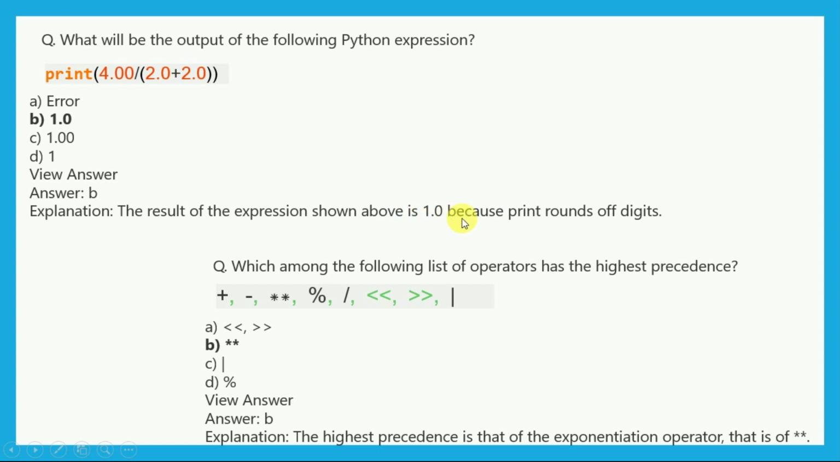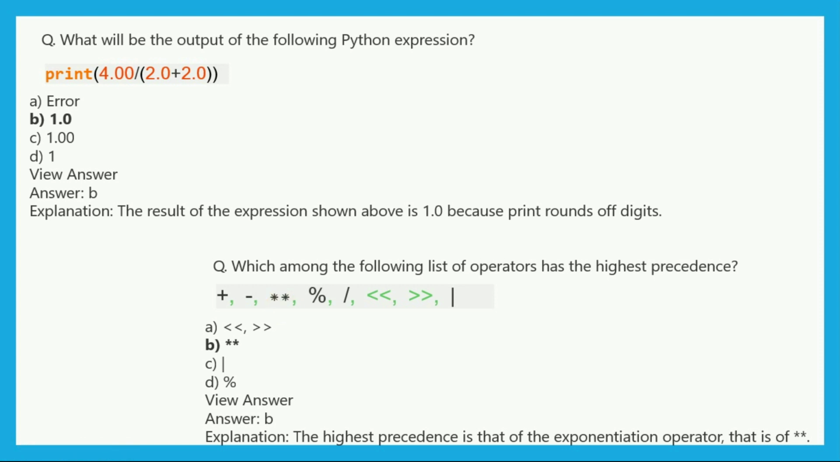So it is 1, because 2.0 plus 2.0 is 4 and we are dividing by this, so the rounded value is 1.0. Now which of the following operators has the highest precedence? In that, which one has the highest precedence? We can easily see that the double asterisk, that is the power exponential, has the highest precedence.